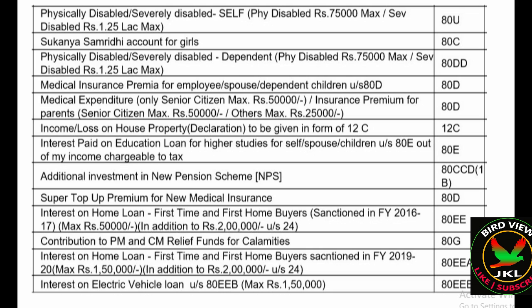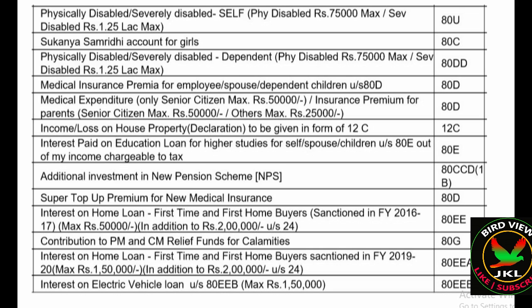Disclose your interest certificate. And additional investment in the new pension scheme, here you can also invest up to 50,000 additional to 80C. And super top up premium for new medical insurance. And another most important thing is interest on house loan for first time, first home buyers.